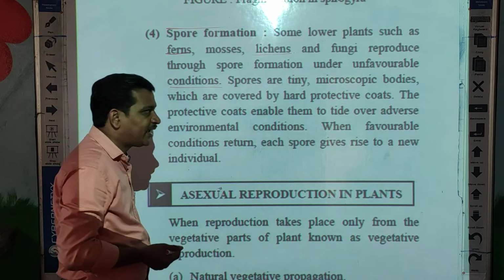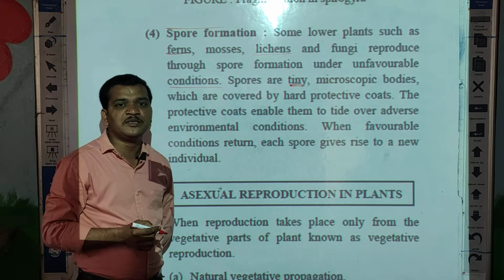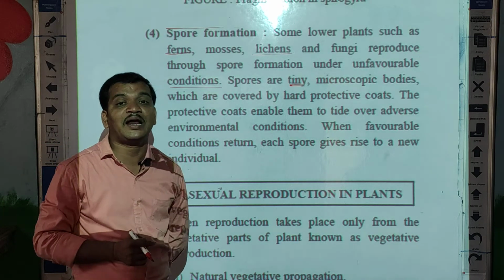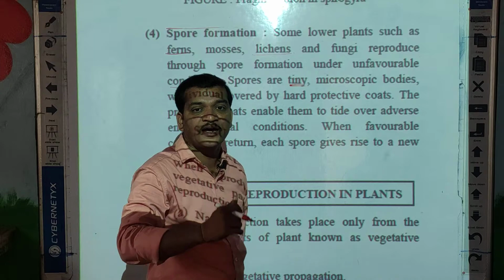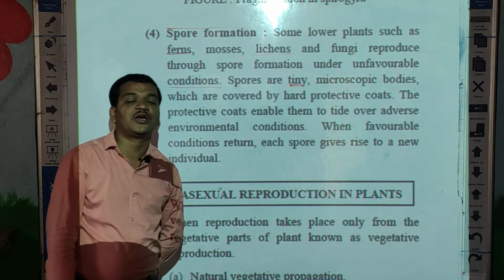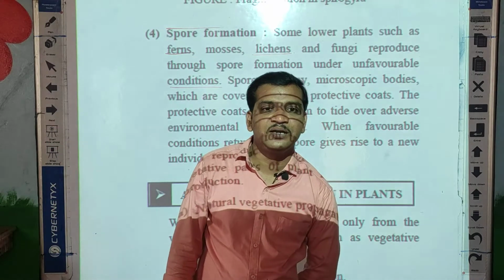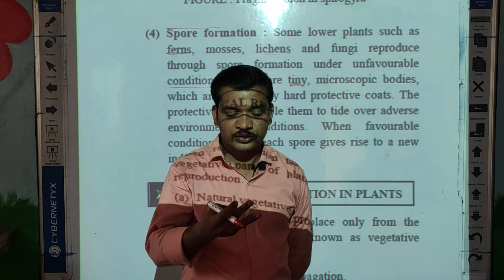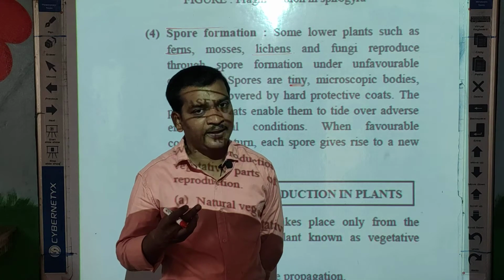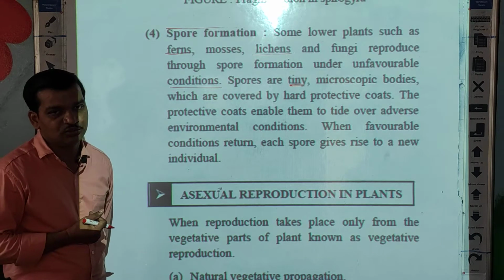Spores are tiny, microscopic bodies, means we can see them only under the microscope. We cannot see them with our naked eyes. Spores are present around me, even around you also, but we cannot see them. But when these spores get favorable conditions, means good conditions, like a good amount of food, water, and temperature, they suddenly grow into a new individual.